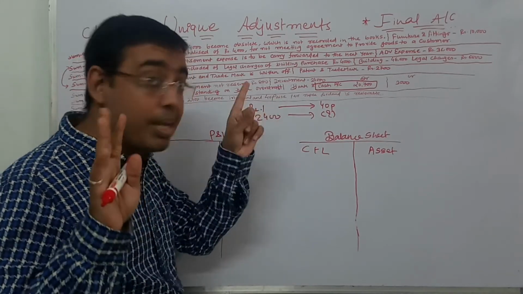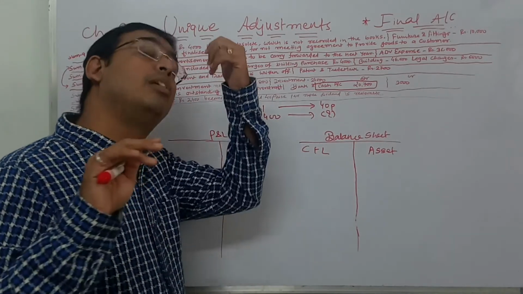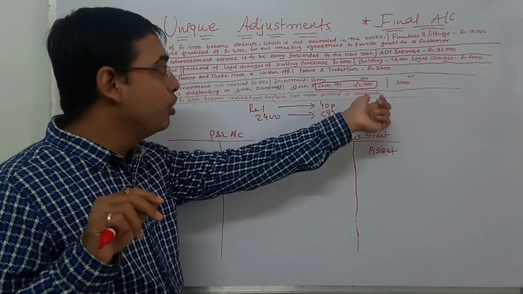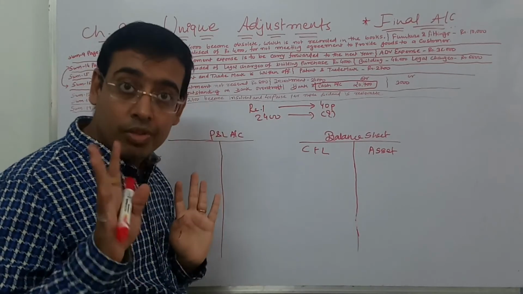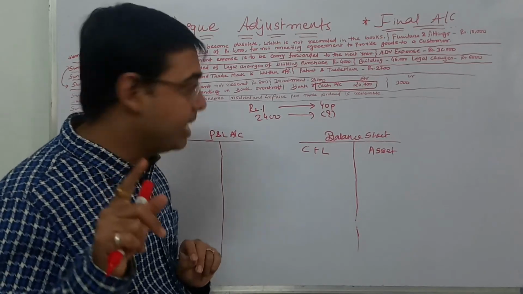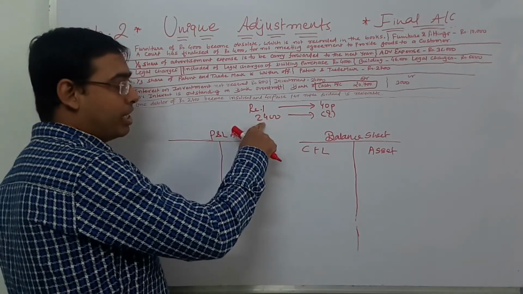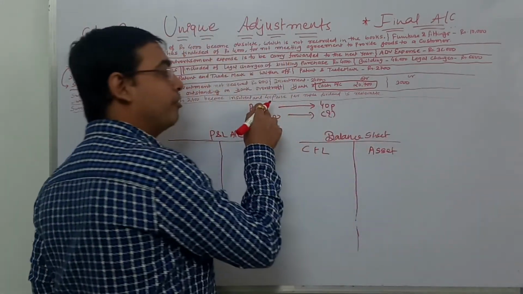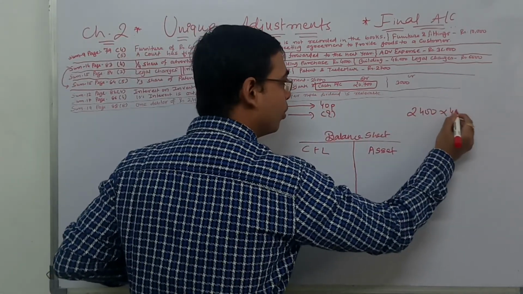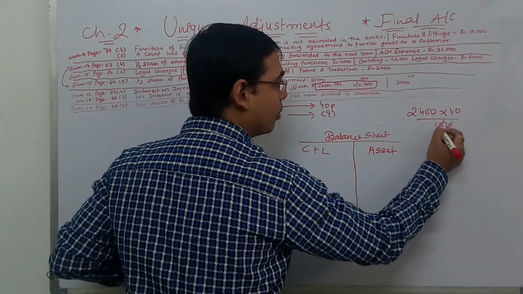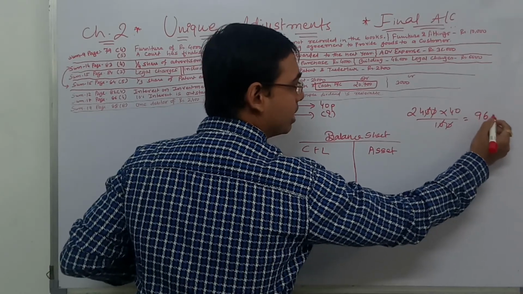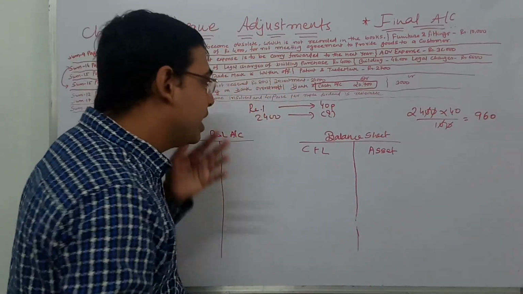And that receivable means it has not been received, it will be talked about in future. So this, if you do, you will write in cash account? No, here this adjustment is specifically for bad debt. So Betaji, let's do it. This is 1 rupee means 100 paisa. So 2,400 cross multiply into 40 divided by 100, become 24, 24 fours are 96, 960 would be receivable.